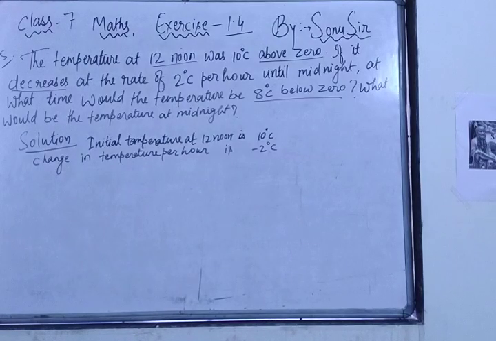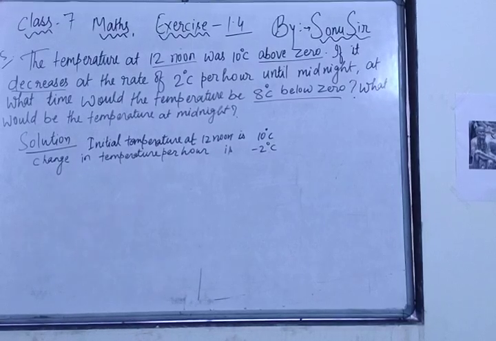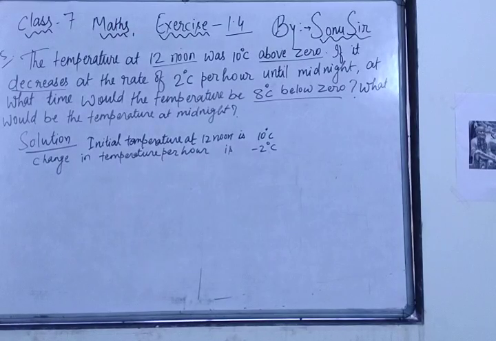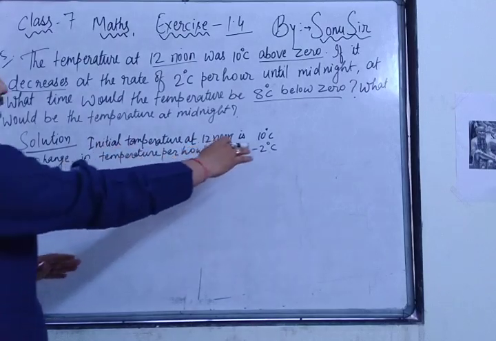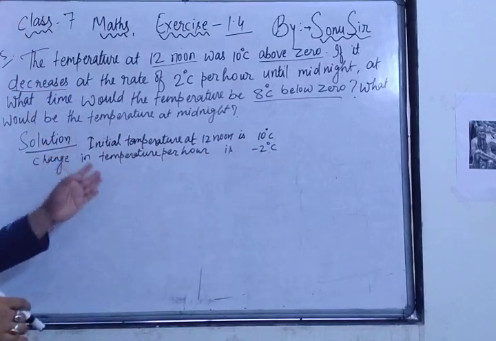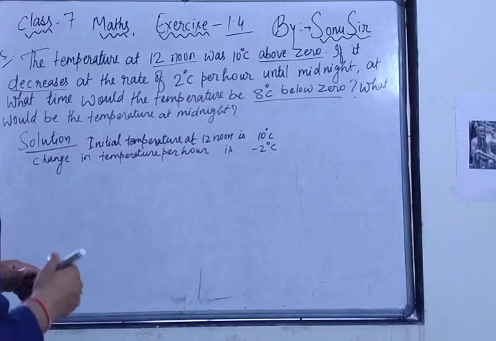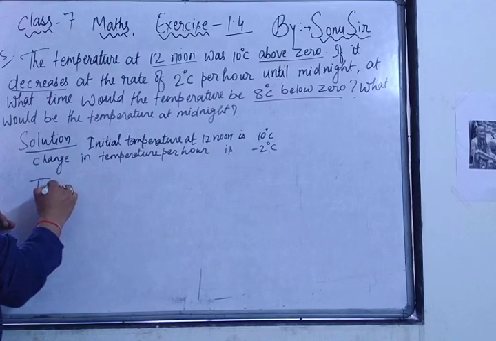So first of all, temperature at 1 p.m., 2 p.m., 3 p.m., 4 p.m., 5 p.m., 6 p.m., 7 p.m., 8 p.m., 9 p.m., 10 p.m., 11 p.m. and 12 o'clock. Till that we have to find. And at what time the temperature will be 8 degrees Celsius below, means minus 8 degrees Celsius, that also we have to find. So now this is our question's given part: initial temperature 10 degrees Celsius at 12 noon and change in temperature per hour is minus 2 degrees Celsius. Now we have to write the temperature.